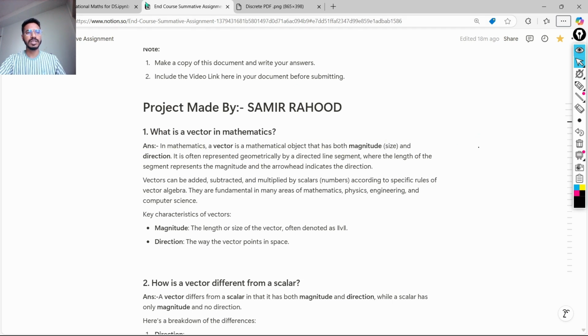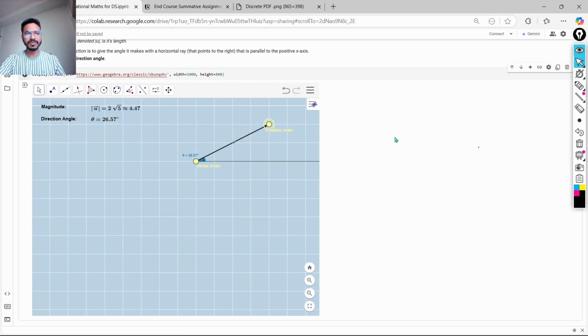So we will see in depth what a vector is. Using a representation, I am going to define the vector for you. So this is a vector. The black line denotes the vector. So this is a vector u. This is the initial point of the vector. This is the terminal point of the vector.